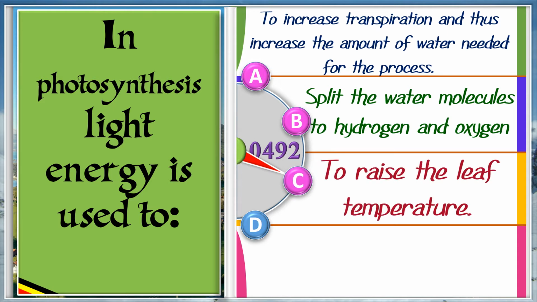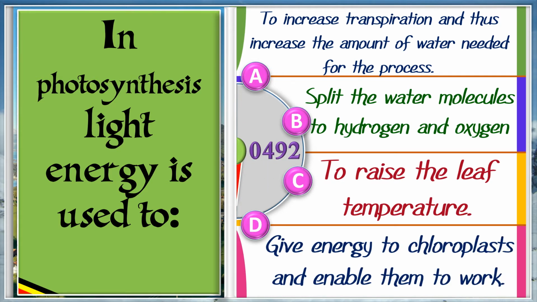C. To raise the leaf temperature. D. Give energy to chloroplasts and enable them to work. And the answer is B. Split water molecules to hydrogen and oxygen.